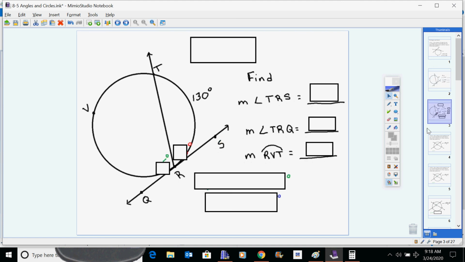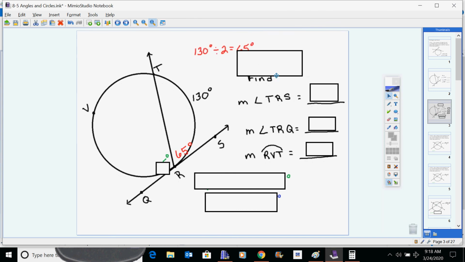I hope that you are making your best guess and thinking that it would be 65, because that's half of what the measure of the arc is. Measure of the arc is 2 times as big as the measure of the angle. The angle is half of the arc. So angle TRS is 65.